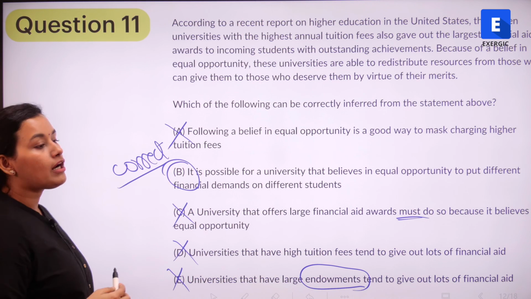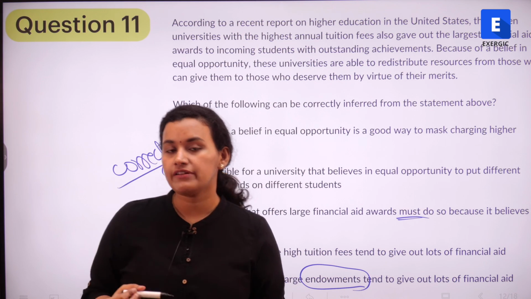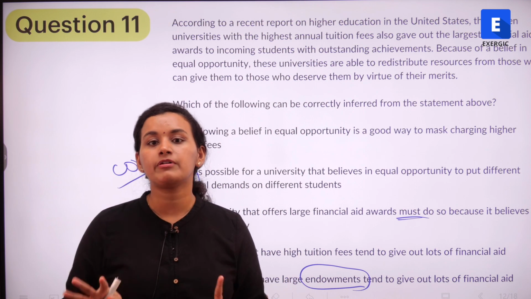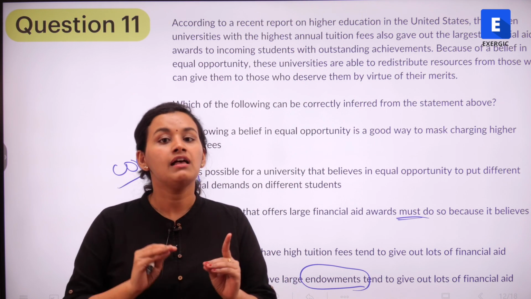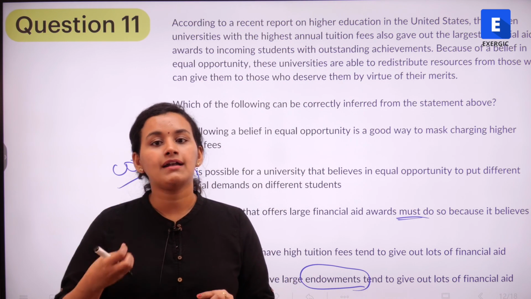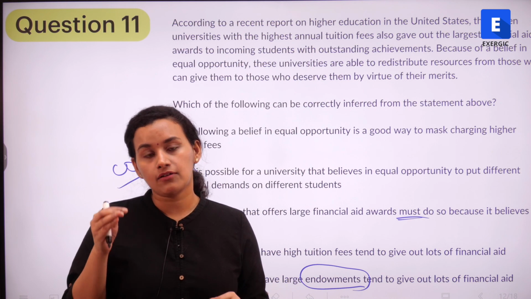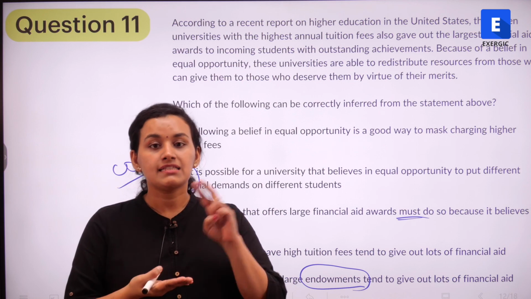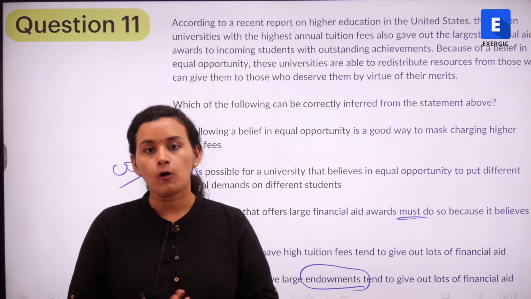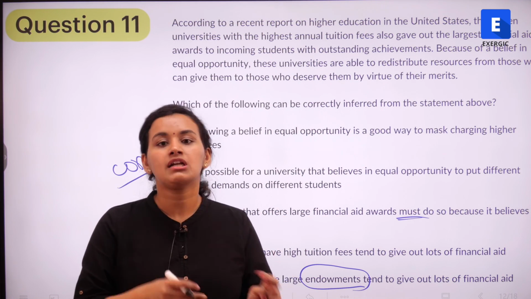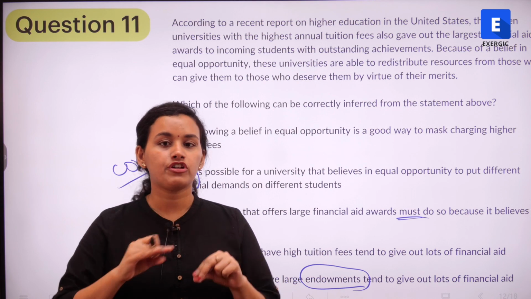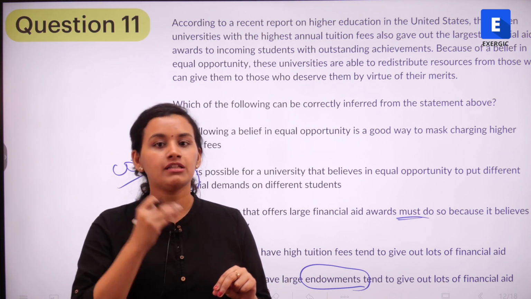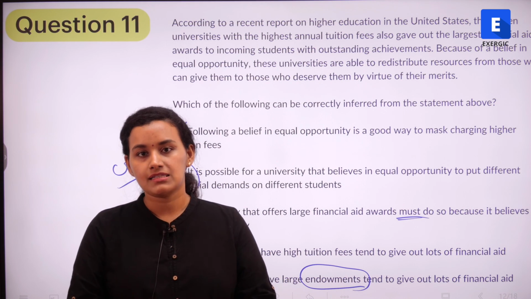So this is how you are going to go about questions of logical reasoning or questions of inference. Number one, read the statements, the premise, the passage that has been given very carefully and try to understand the essence. What exactly is the author conveying? What is the tone of the passage, right? Second, you work by eliminating options. So go through each and every option and see whether it is fitting or not. If it is not fitting, then it gets eliminated. Finally, whatever option you're left with is going to be the correct answer, right?